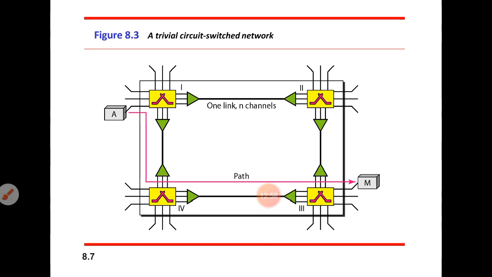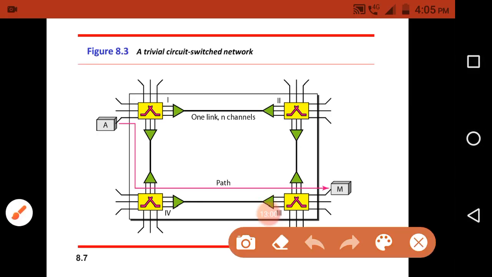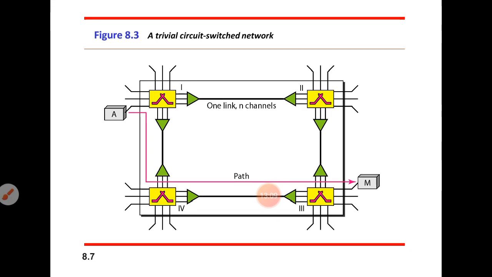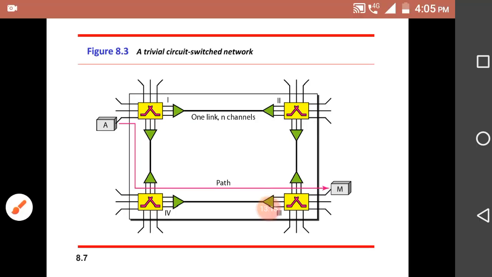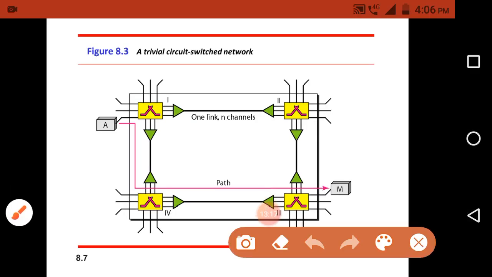First, A must send the setup request to M. How will it send the setup request? First it will send that request to the switch. A will send the setup request to switch 1.